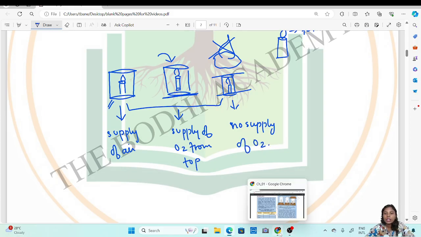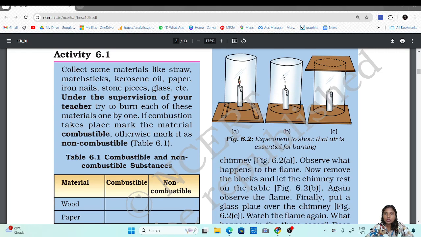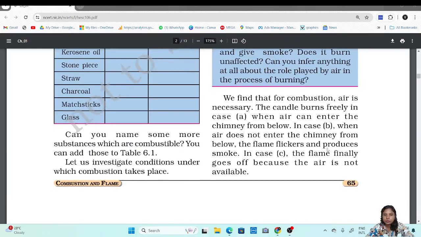Okay, so now let's see what they observe. See here, in this case they have left some opening from underneath as well as from the top. Here they have closed the underneath part and only the top part is open. Whereas over here in the C part, they have both shut the top and the bottom. So now in this what they found was the candle burns freely in case A when air can enter the chimney from below.